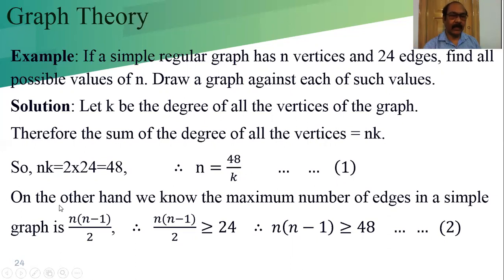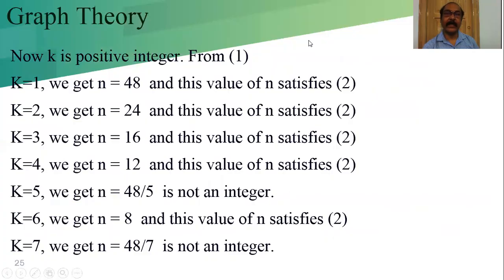Another relation we get is, on the other hand, we know the maximum number of edges in a simple graph with n vertices is n into n minus 1 by 2. Here the edges are given as 24, but the maximum number of edges is n into n minus 1 by 2. So we can write n into n minus 1 is greater than or equal to 48. This is relation 2. From that we have to find the value of n considering k equal to 1, 2, 3, 4, and so on, and also satisfy condition 2.